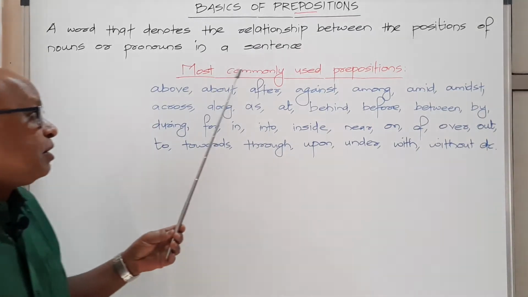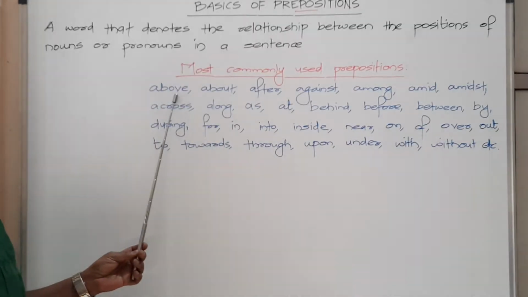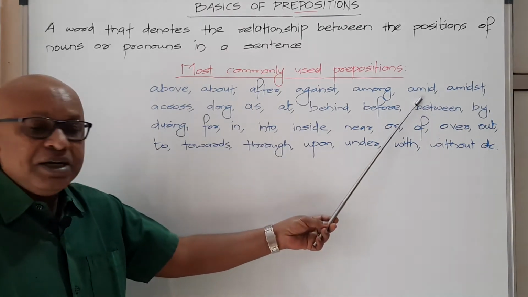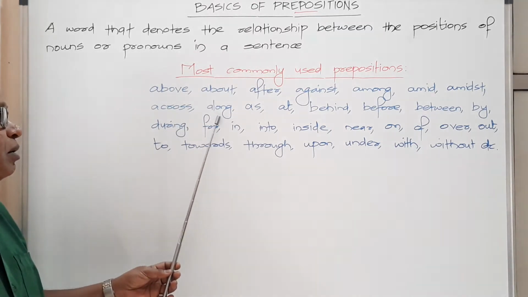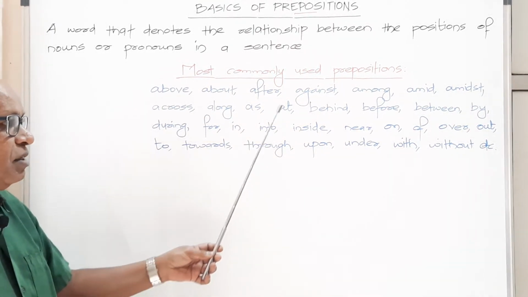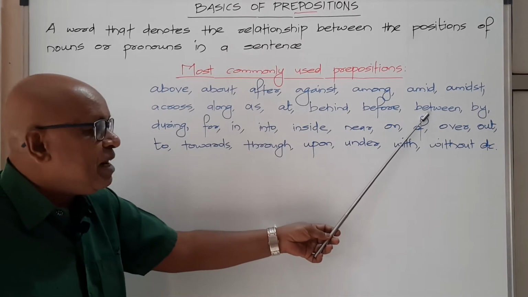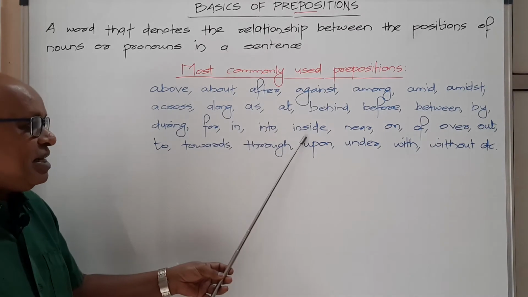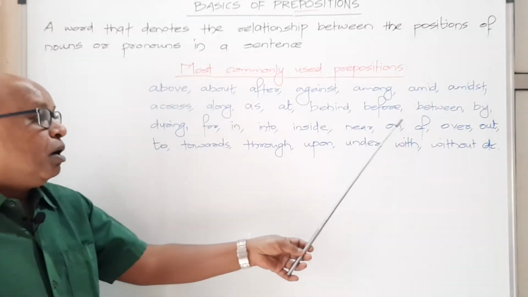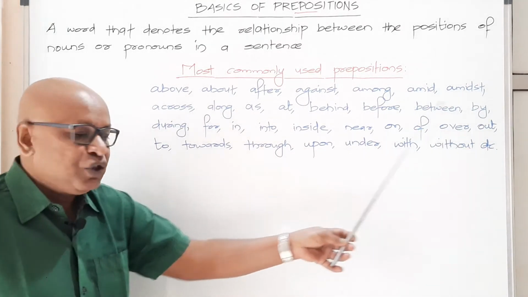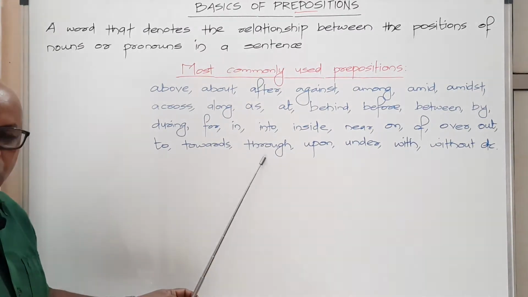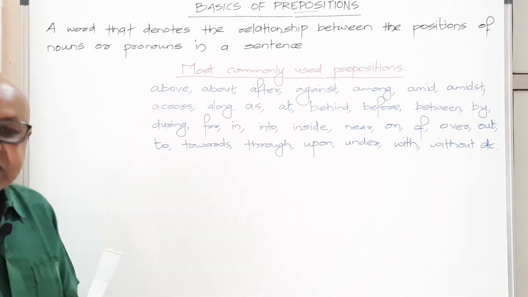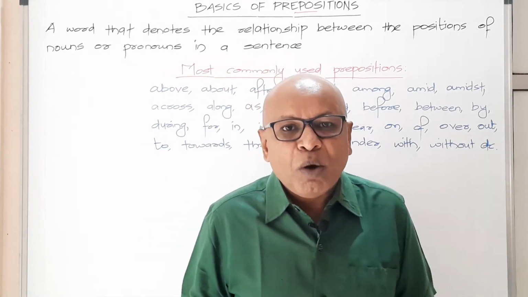These are the most commonly used prepositions: above, about, after, against, among, amid, amidst, across, along, as, at, behind, before, between, by, during, for, in, into, inside, near, on, off, over, out, to, towards, through, upon, under, with, without, etc. As I said, friends, these are only some of the most commonly used prepositions.